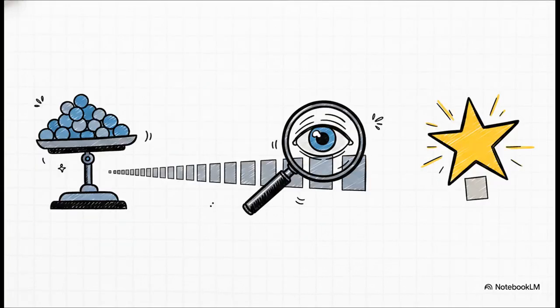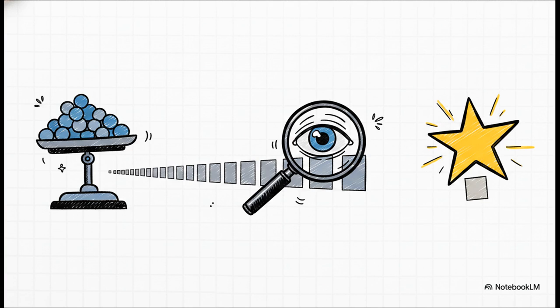Well, the answer lies in a nasty little thing researchers call the triad of biases. First up is majority label bias. It's kind of like a tipped scale. If you give the model mostly positive examples in your prompt, it skews its internal math to just blindly guess positive for everything. Second is recency bias. Just like it sounds, models will disproportionately overweigh whatever you put at the very end of the sequence. And third is common token bias, where it favors words that just showed up a lot during its baseline training, completely ignoring the specific examples you just gave it.